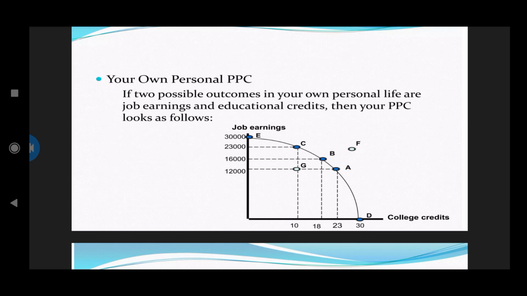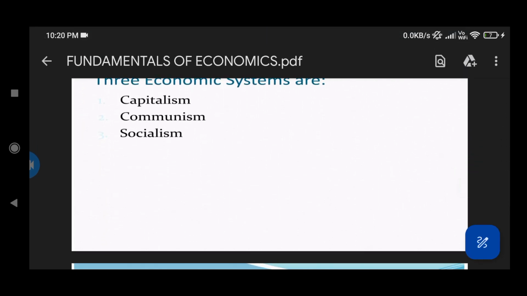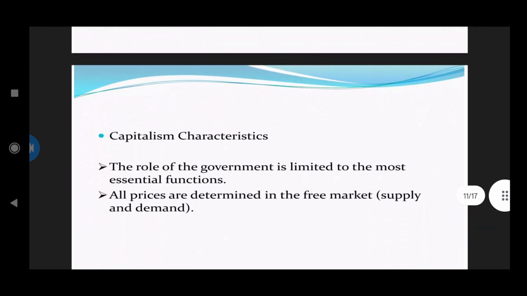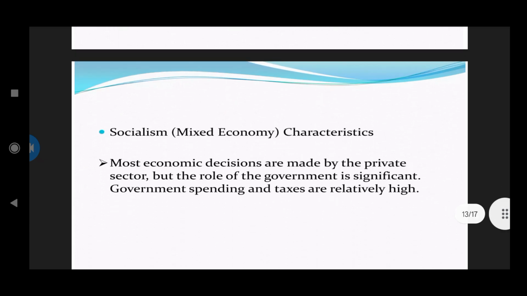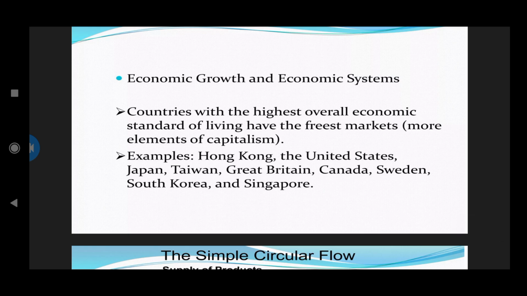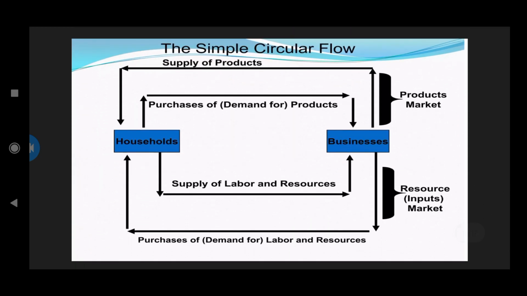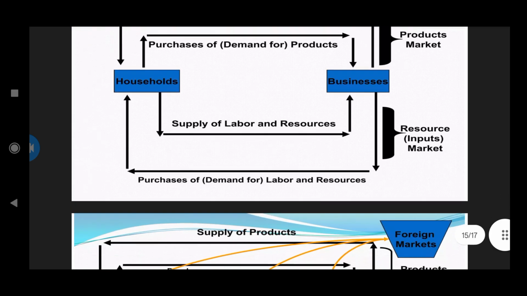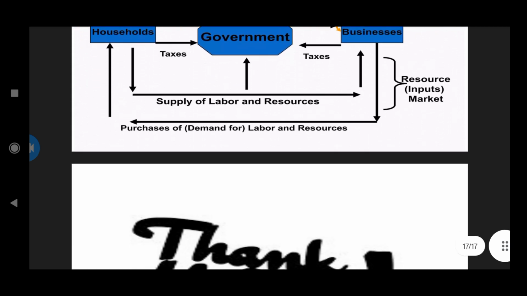If two possible outcomes in our own personal life are job earnings and education grades, then our PPC looks like this. And next we saw three economic systems: capitalism, communism, and socialism, their characteristics, how they vary, and their advantages and disadvantages. Then economic growth and economic systems, and which countries have the highest standards. Next, the simple circular flow: supply of products, product market, resource input market, and how these graphs vary.